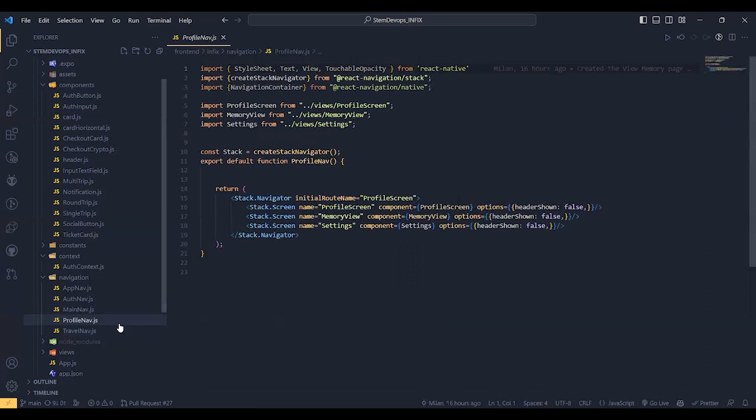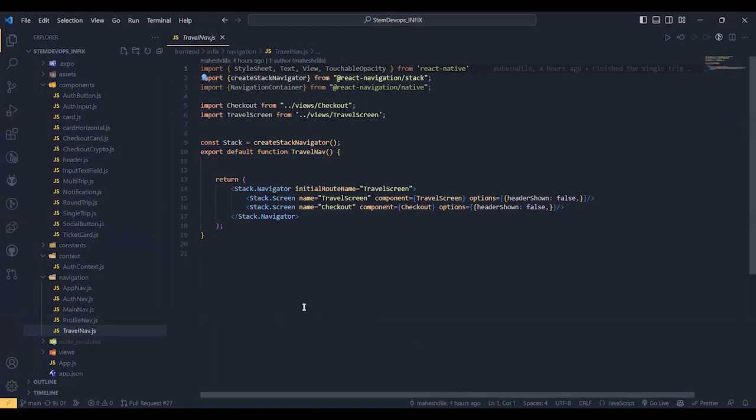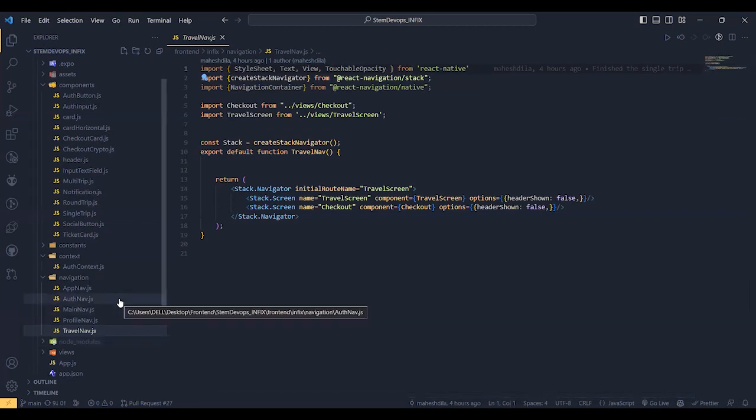Once you go into the profile, a few more navigation options pop up, like settings, profile, and memory view, which is a basic component of our ideology, and hence that component is created here as well. Travel navigation gives the navigation between the different components within the travel selection page, which is the basic and core booking process of the system. So I think that covers the front-end aspect, the navigation, and the components.